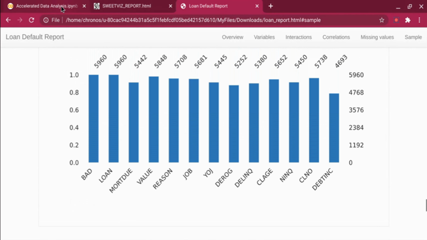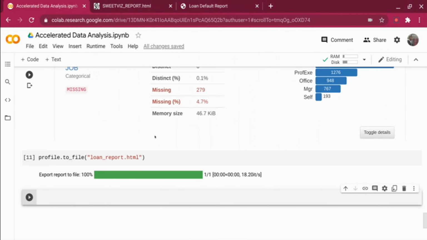So what you're seeing is multiple ways of accelerating your data analysis cycle. From this, you can at least cut down a day or two, depending on the complexity of the data set, to understand your data better. And then you can go into detail on how you want to apply your data cleaning rules, how you want to do your feature engineering, how you want to do your data engineering, all the other aspects, and do further exploratory analysis on the data. So that's about it. Thank you very much.